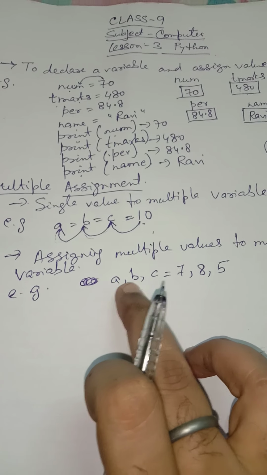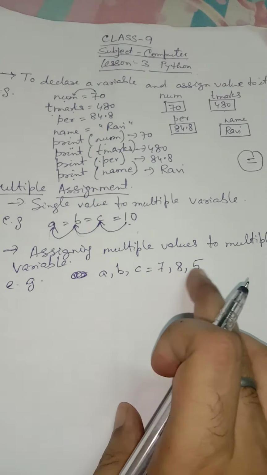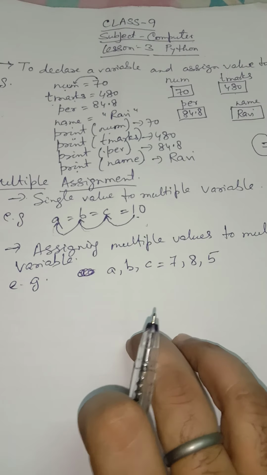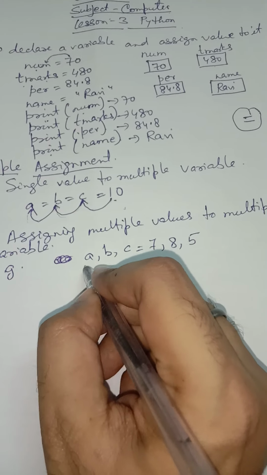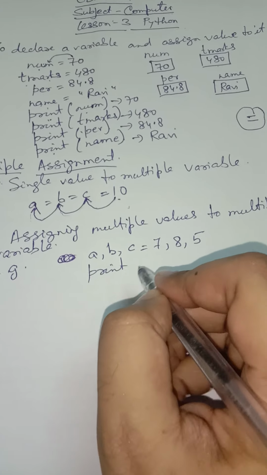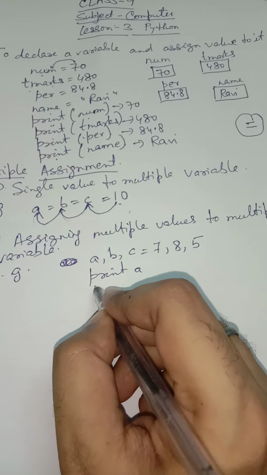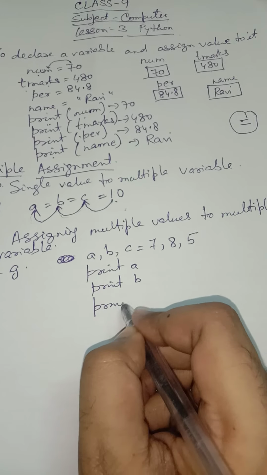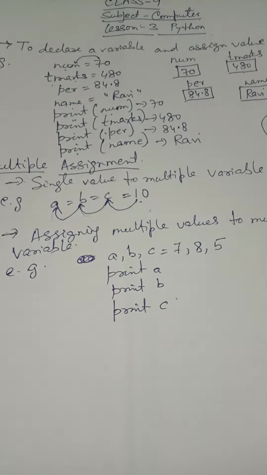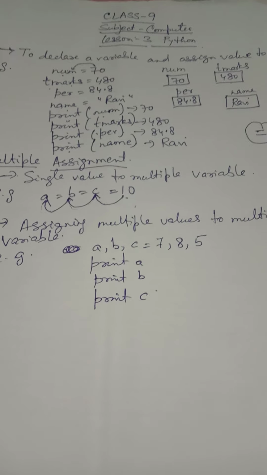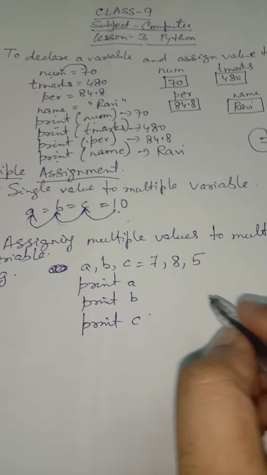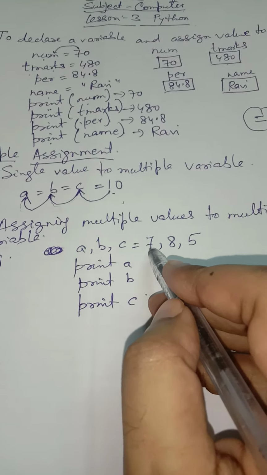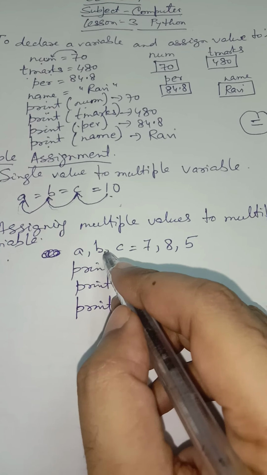This is an example of multiple values assigned to multiple variables. Now, suppose I have written the command print A, print B, print C. So how will this value be assigned? Look over here, 7, 8 and 5. These are the three different values that are assigned to the three different variables A, B and C.